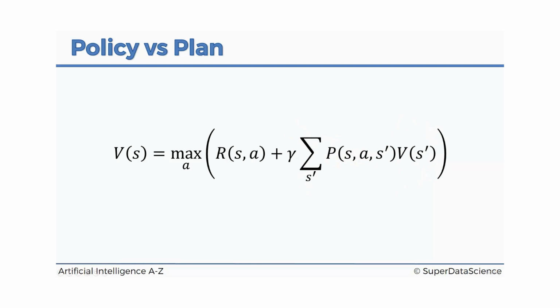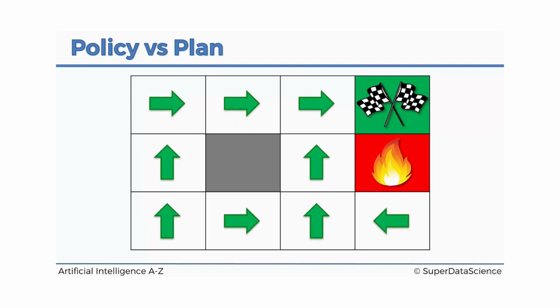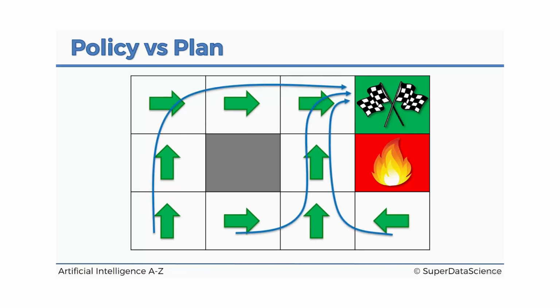So let's have a look at this in our example of the maze. So this is what we had previously. Previously we were dealing with deterministic search. So we knew that, all right, if I'm here, I definitely need to go here. If I'm here, I definitely need to go here. If I'm here, I definitely need to go here. So it was all pretty straightforward. Once you have this map, and remember we called it a plan, once you have the plan, it's pretty straightforward what you need to do. There are our arrows. So that's the plan with the arrows. And from here it was very straightforward. These are the routes that the agent would take. Wherever you start on this blue line, that's exactly the way you would go.